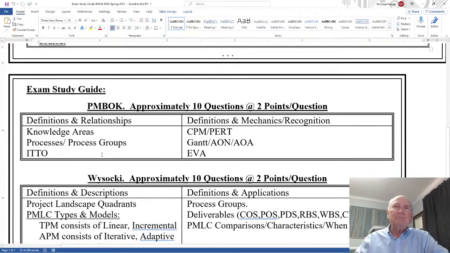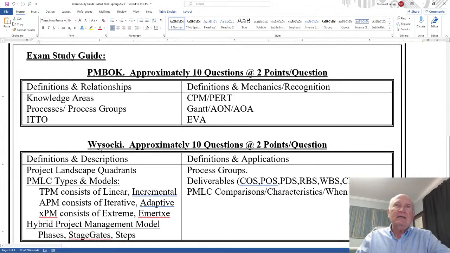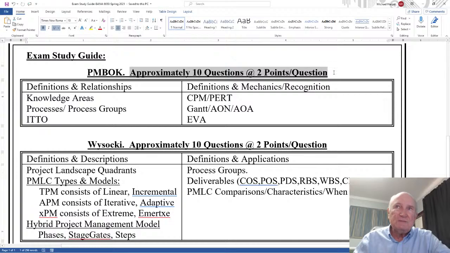Okay, so let's get into it. First of all, the exam study guide. It's going to be made up of 2 areas. First, PMBOK, approximately 10 questions, 2 points per question. That's the first half of the exam.